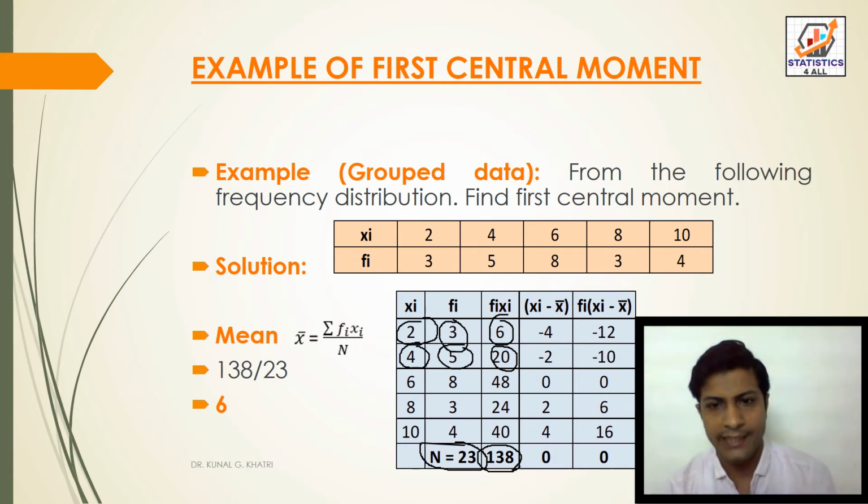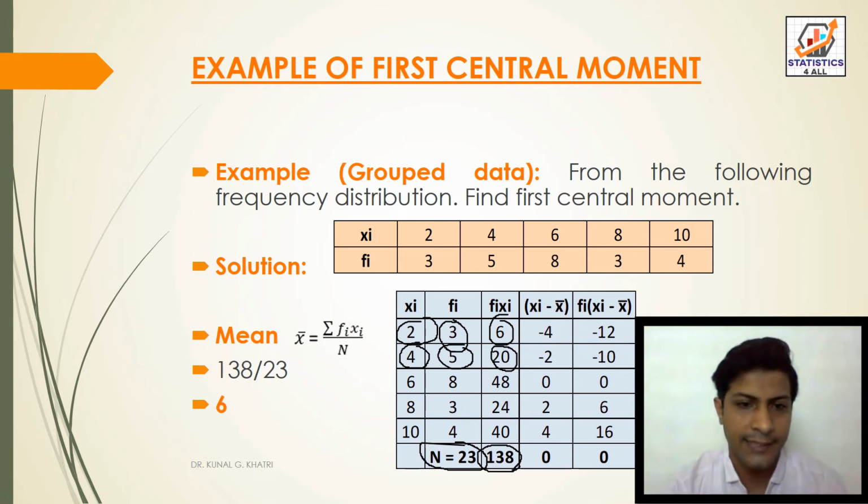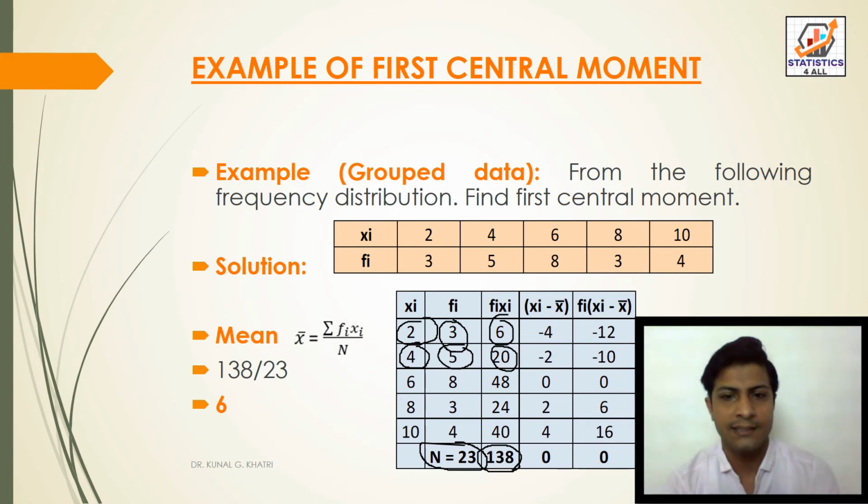Now we have to find xi minus x bar. Here x bar we got 6. So xi is how much? 2. So 2 minus 6 is equal to minus 4. 4 minus 6 is equal to minus 2. And so on. We have to find this, and the answer is 0.